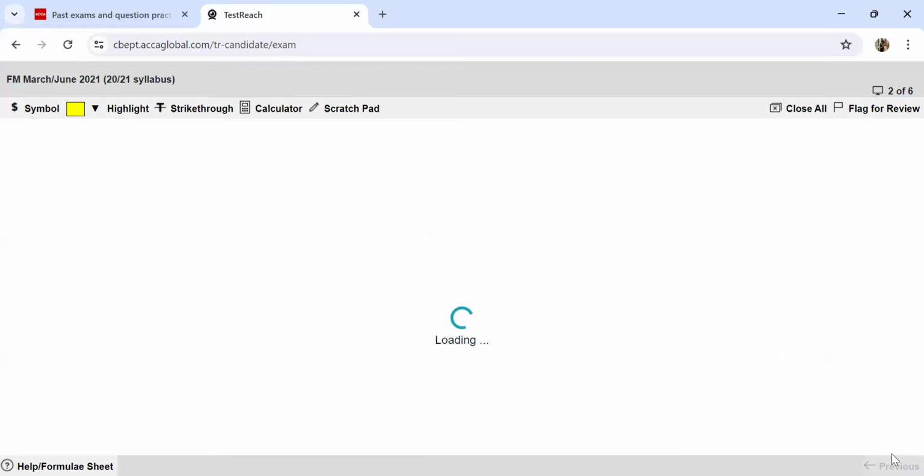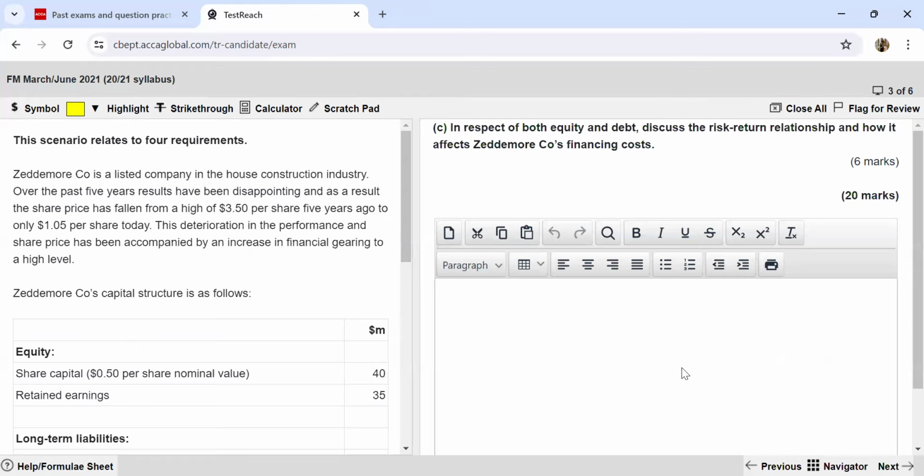Now let us move to part C. This is the last part. So in respect of both equity and debt, discuss the risk return relationship and how it affects this company's financing costs. So let us first talk about the risk return relationship.